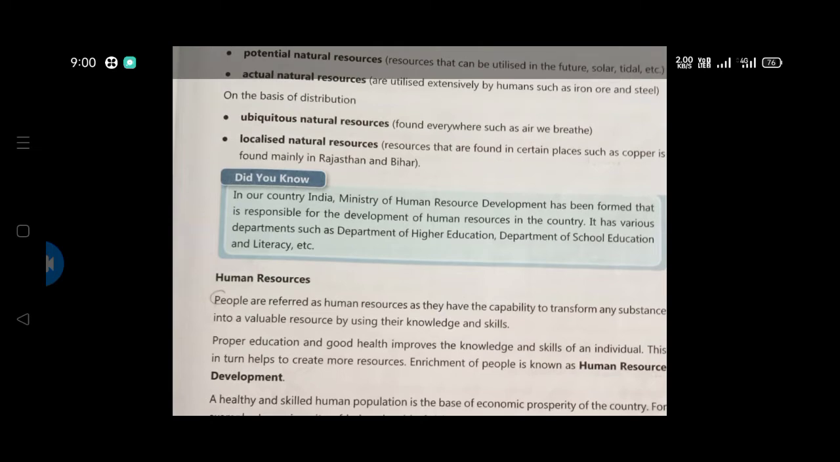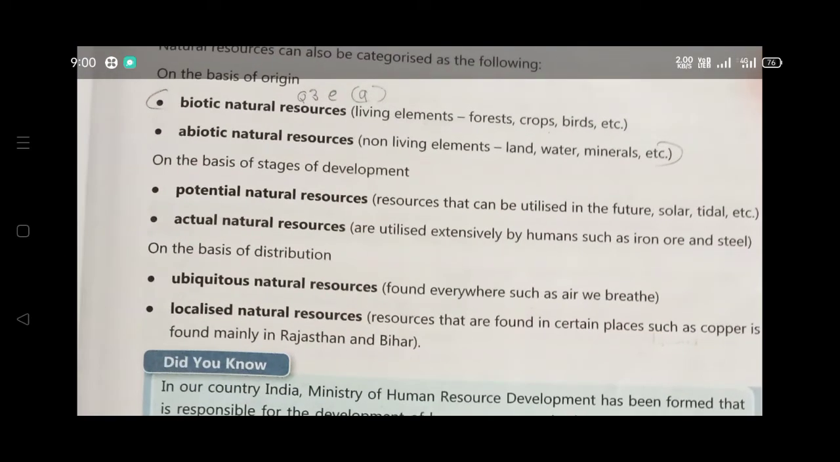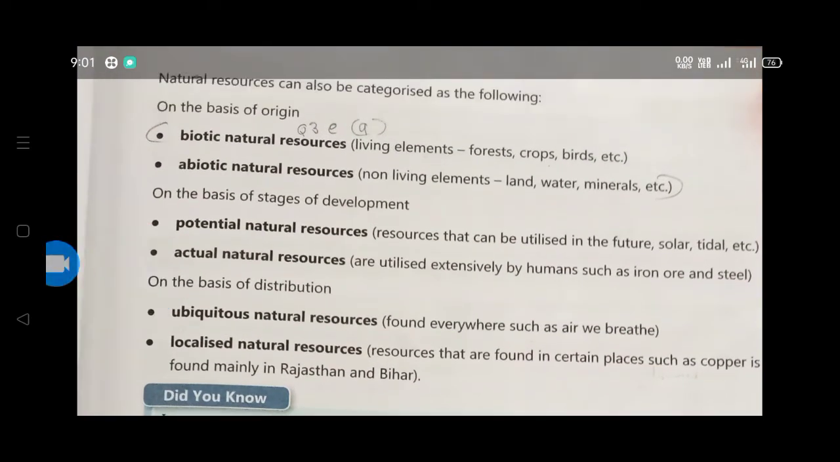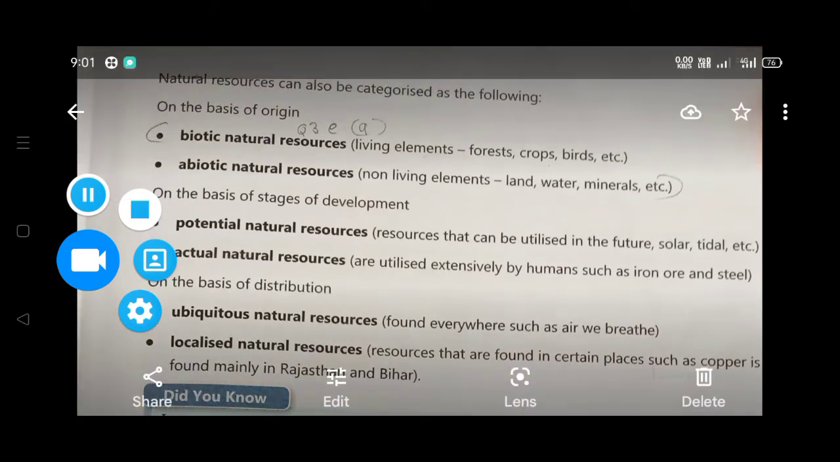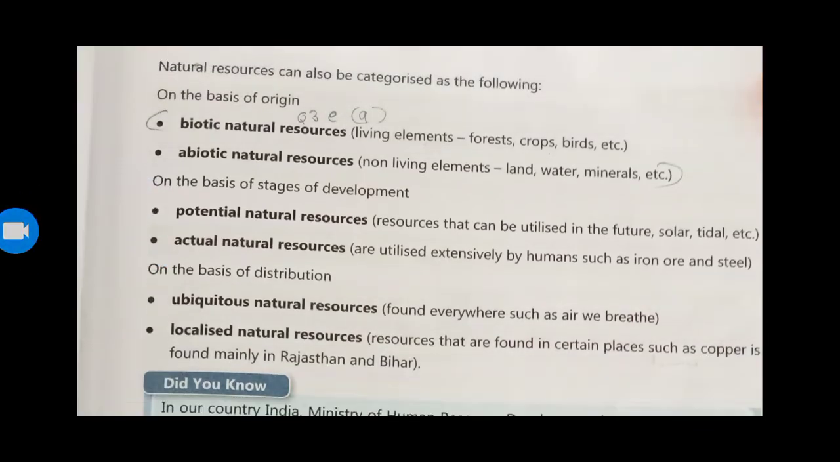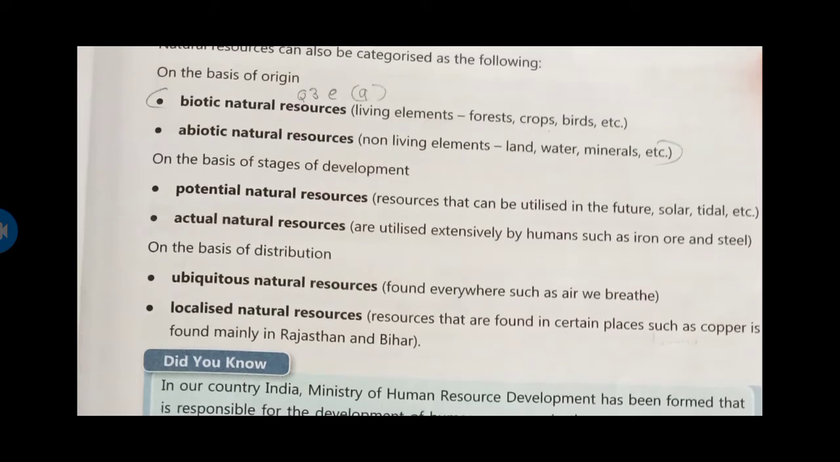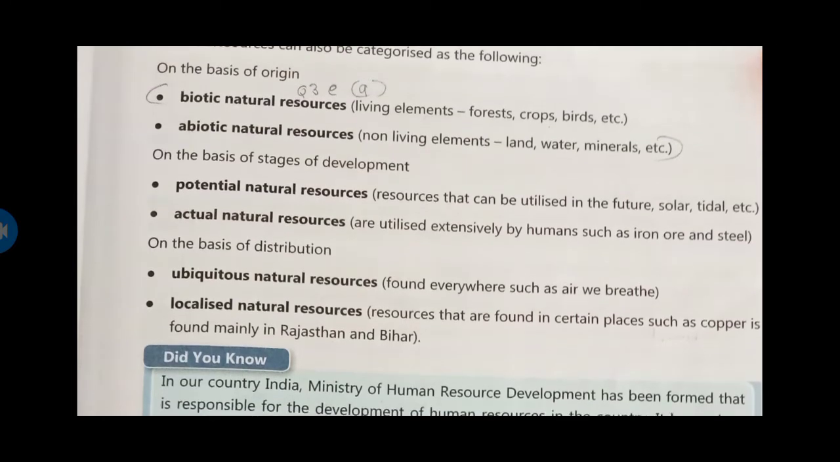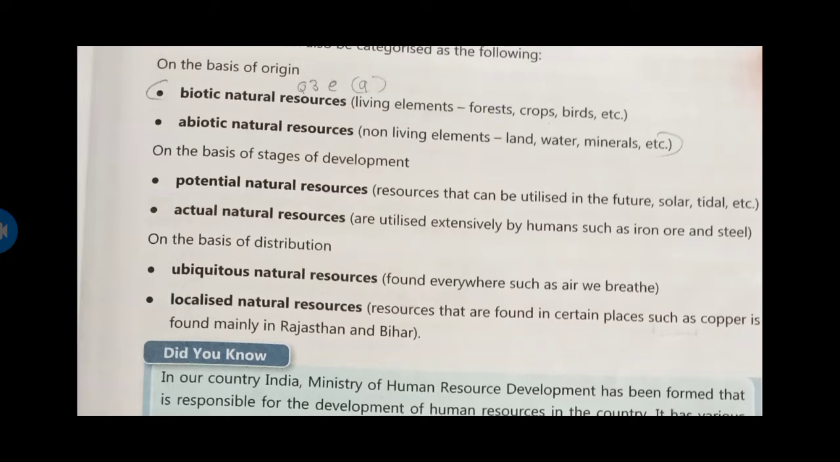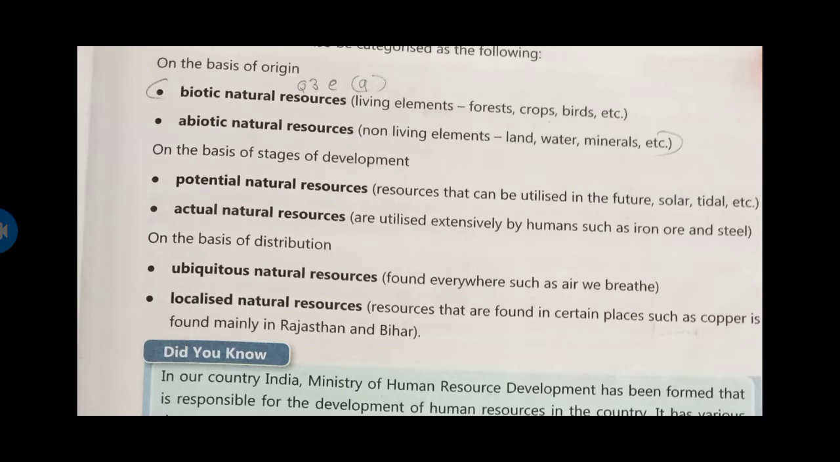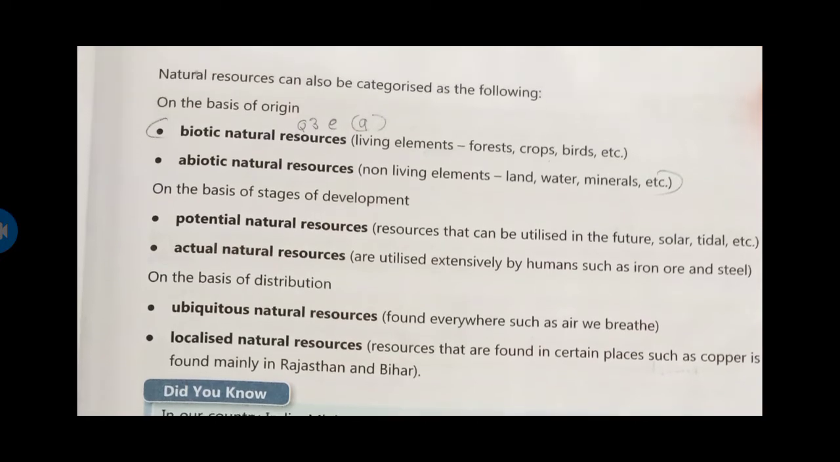Next, we will talk about natural resources. So natural resources can be categorized as following on basis of the origin. They will be from where they originated. So that will be abiotic or biotic. So biotic means living things, and abiotic means non-living things. So resources are from living or non-living. That is one thing.